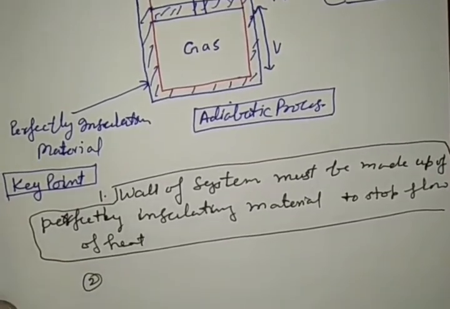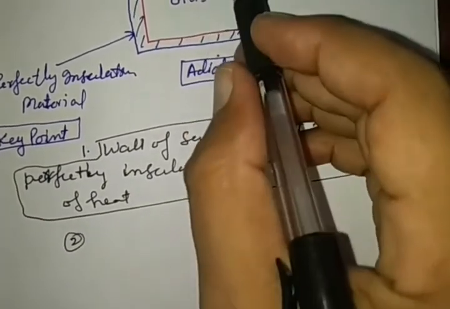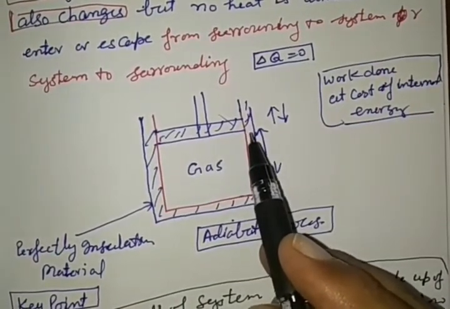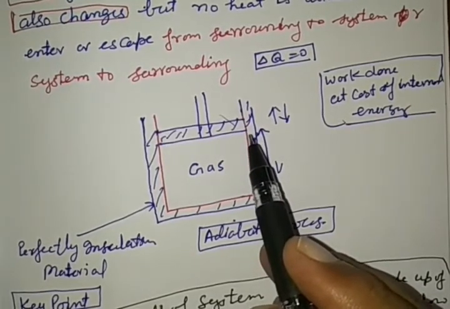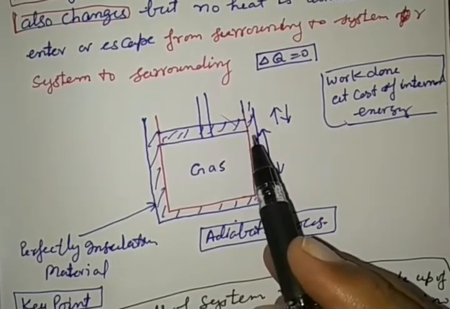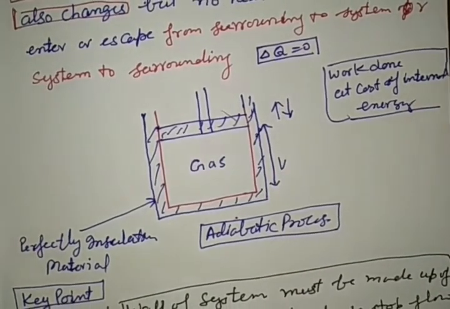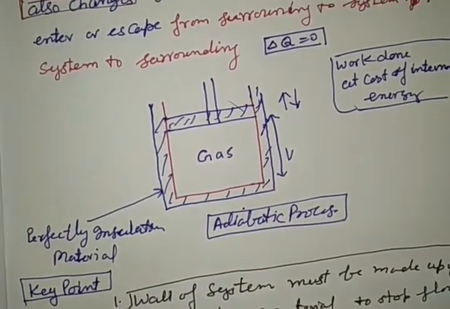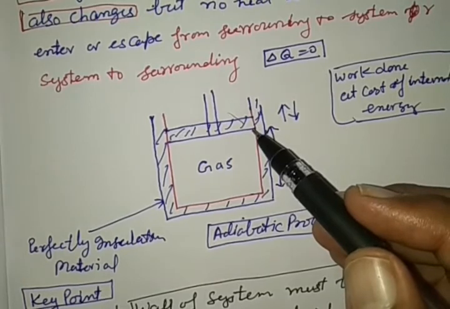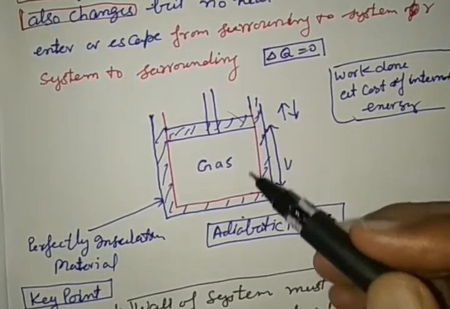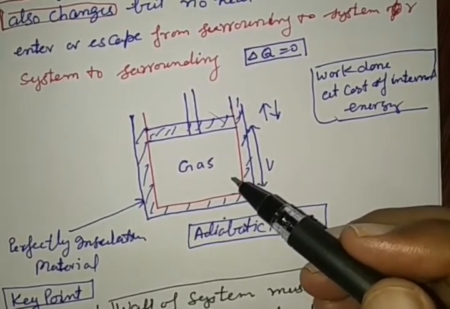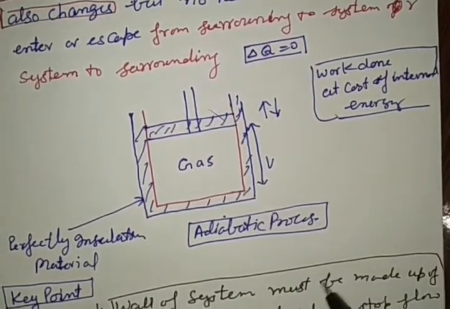Second, if the wall of the system is not made up of perfectly insulating material, because we know that perfectly insulating material cannot be found, all materials have some conducting property, it may be very little, but there is some. The second important point is that if the change takes place rapidly, in such a way that it has no time to absorb heat or reject heat to the surroundings, then the system can be said to be adiabatic.